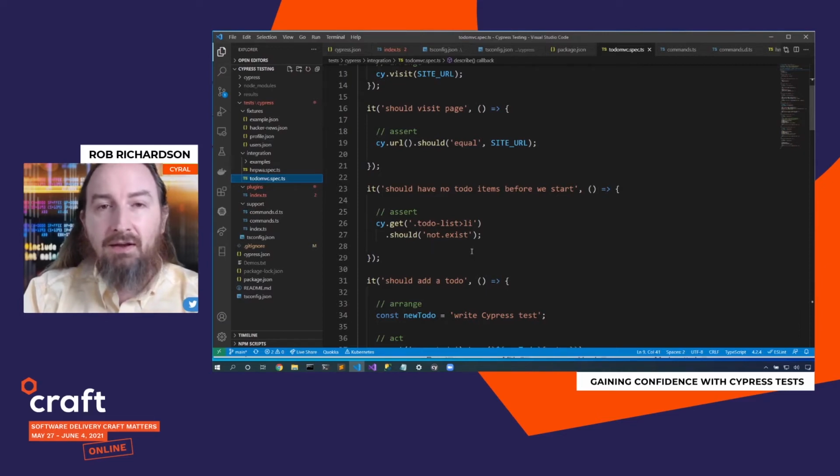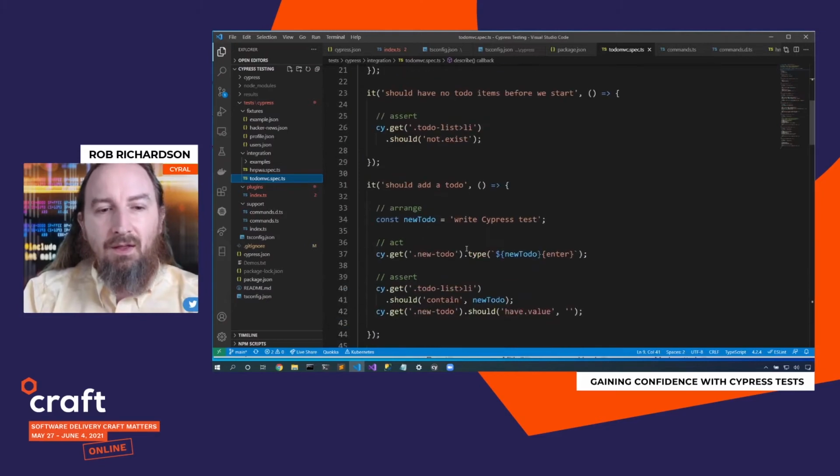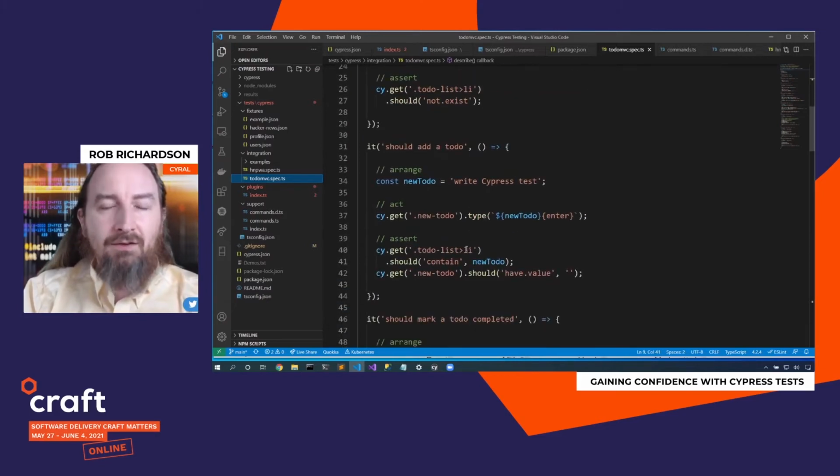I haven't created any. And so I can see that I go pick those and I say should not exist. Perfect. If those to-do items don't exist, I know that I'm in a clean state and I can begin. We see the arrange, act, assert pattern. Arrange, set up the environment that we need, act, go do the action, and then assert to validate that it is as we expect. Now, the cy.visit is part of our arrange. It happened before this test began.